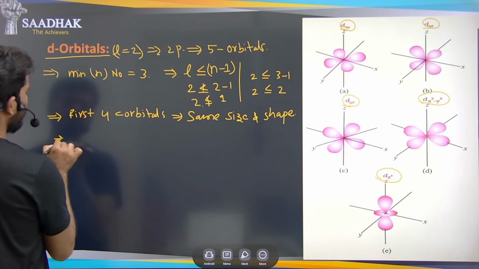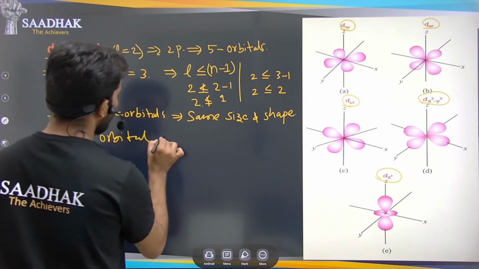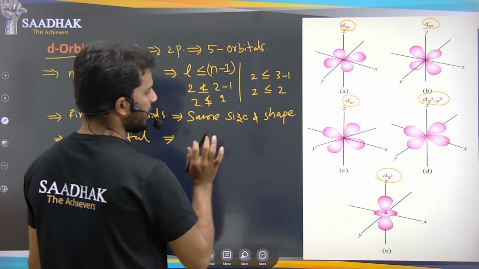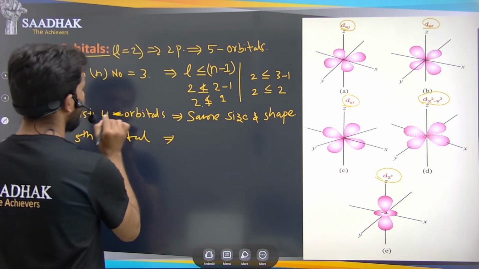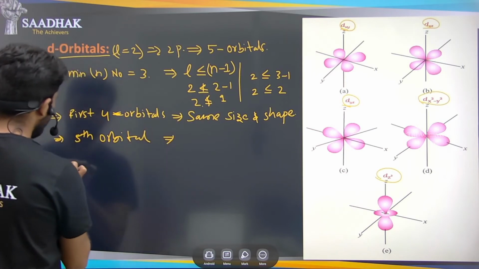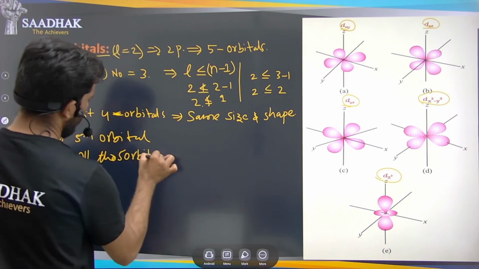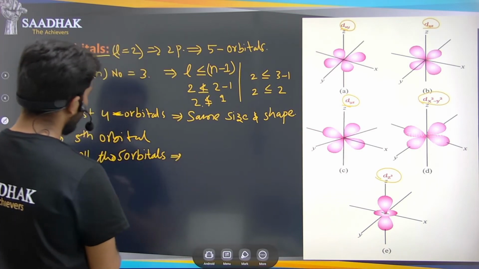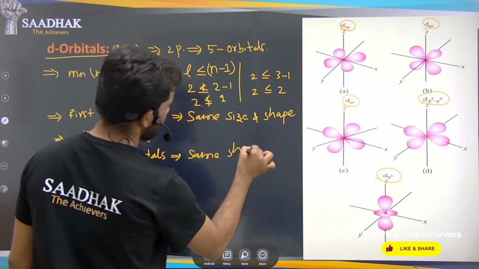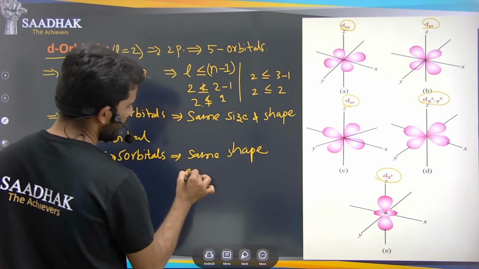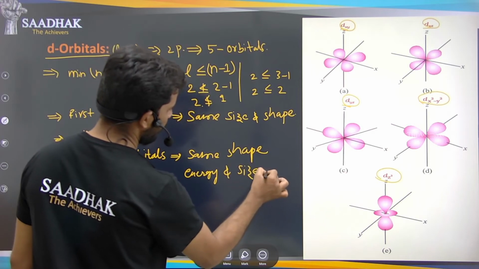Okay, and the fifth orbital has a different size compared to the 4 orbitals here. Now the energies of these orbitals are different. All the 5 orbitals have different energies. Remember that thing. All the 5 orbitals have the same shape, but the energy and the sizes are different.